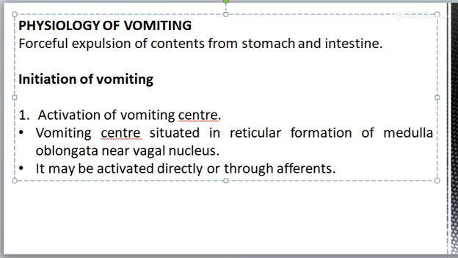Then afferent impulses from the vestibular nuclei that mediate nausea and vomiting of motion sickness. Then third afferent is from the higher centers such as diencephalon and limbic system that mediate emetic responses to stimuli such as nauseating smell, sickening sights and memory.